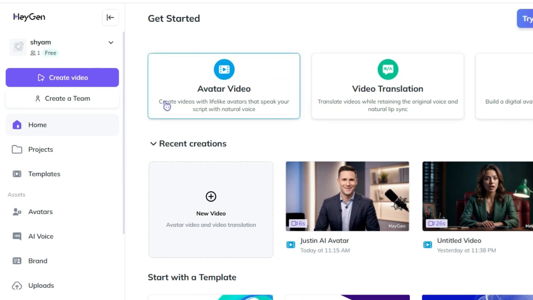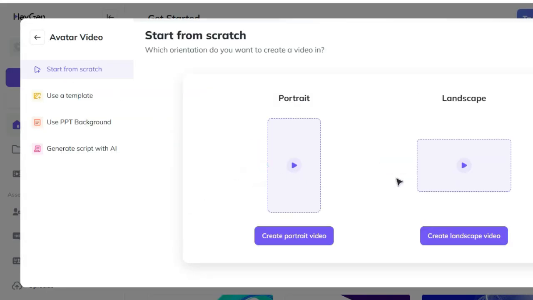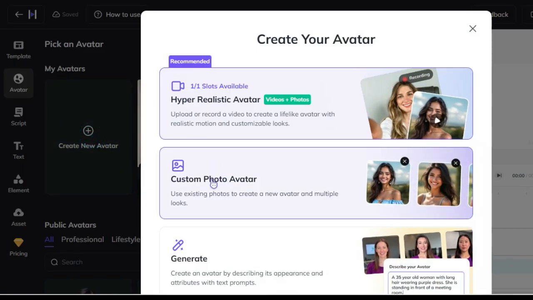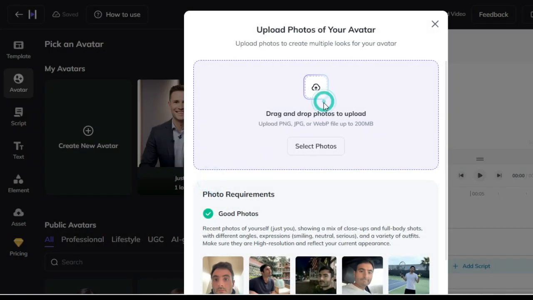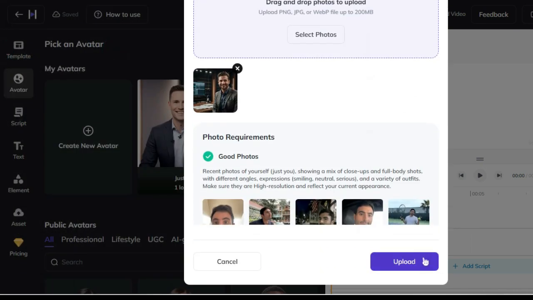Alright, let's get into the fun part, creating our AI avatar video. First, click on Create Video and then select Avatar Video. Once you're there, you'll see options for video orientation, portrait or landscape. Since I'm going for a standard video format, I'll click on Landscape. Now let's click on Create New Avatar. This is where we'll upload the image we created and enhanced earlier. Just hit the upload button and heygen will start analyzing the image. Once it's done, click Continue.